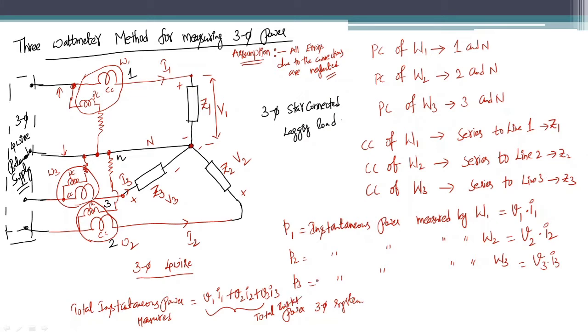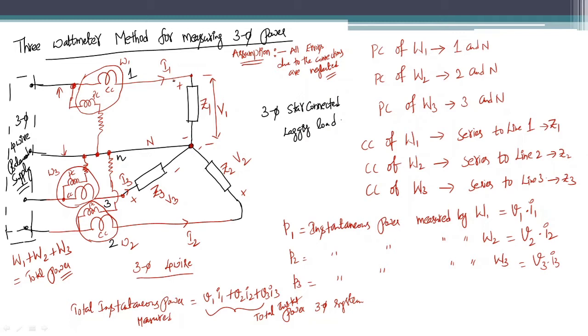The total instantaneous power of the three phase system is a summation of these three, and the total power measured by all the wattmeters is the same. So by adding the readings of all the wattmeters, W1 plus W2 plus W3, you can obtain the total average power consumed by this three phase four wire system, or by a three phase star connected lagging load. So this is about the 3 wattmeter method for measuring three phase power.